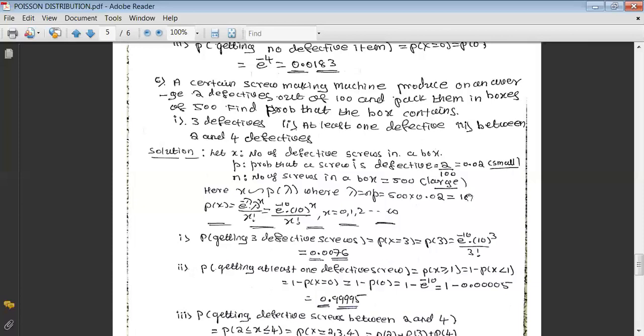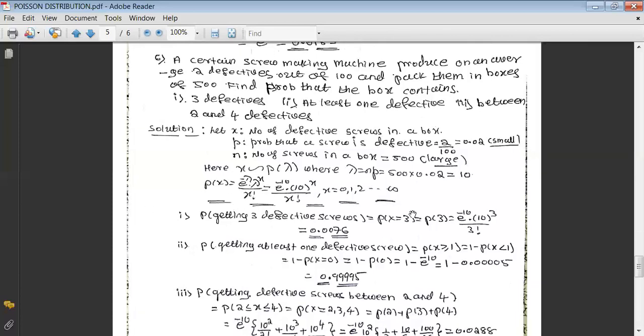And when we know the parameter, we can write the corresponding probability function, that is p of x, that is e raised to minus lambda, lambda raised to x divided by x factorial, and in this case lambda is 10. Substitute that. This will be the probability mass function of Poisson distribution. Now let us go for the first requirement. The first requirement is we want 3 defectives. That is the probability of getting 3 defective screws, means the variable should realize the value 3. That's why it will be P of 3.